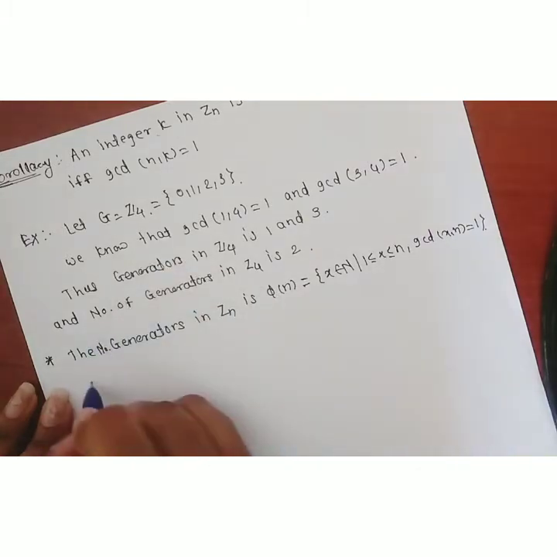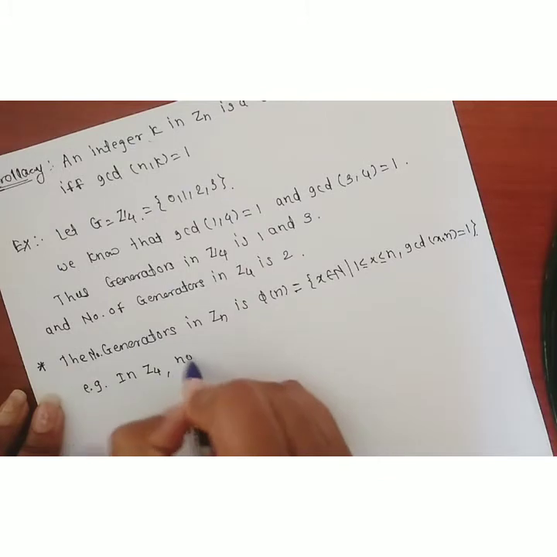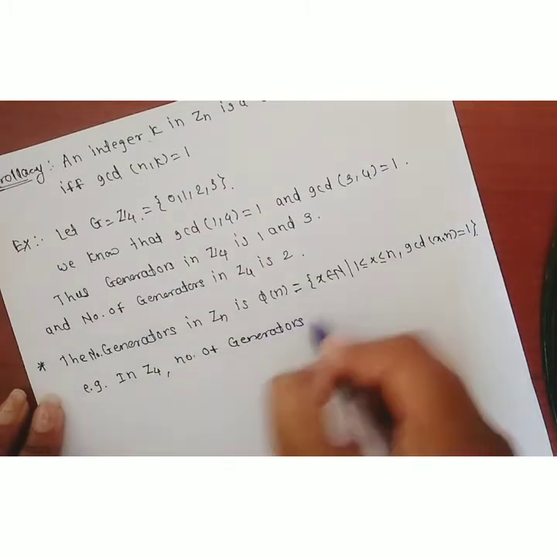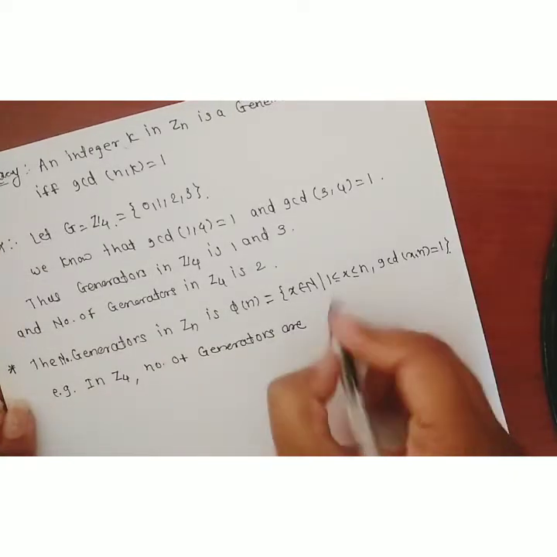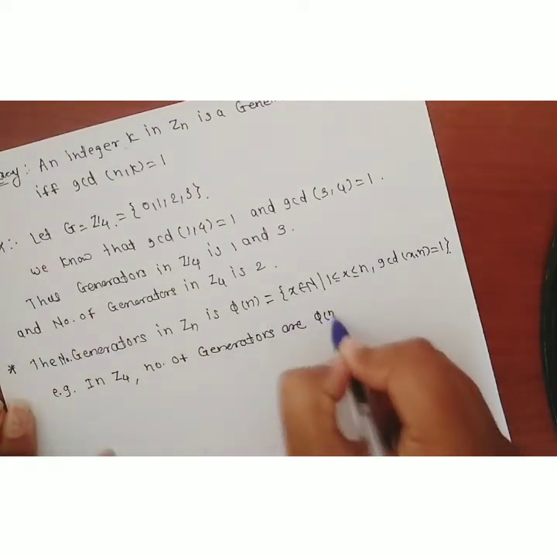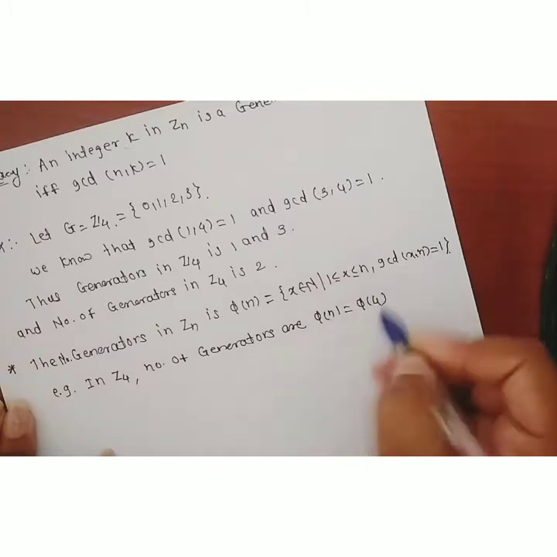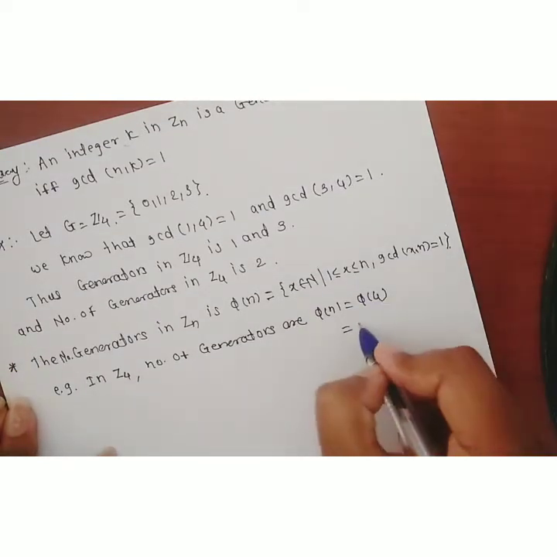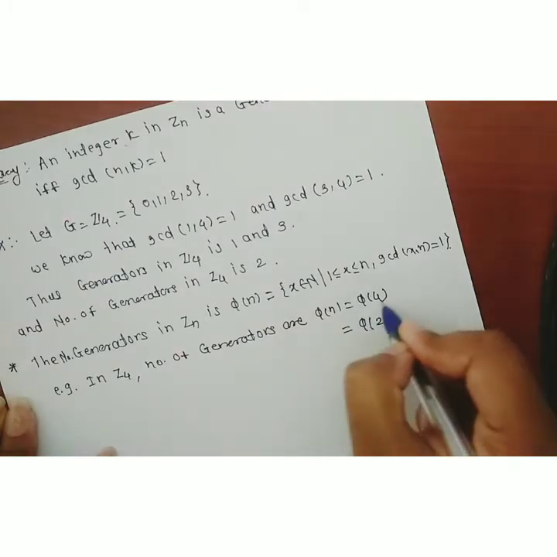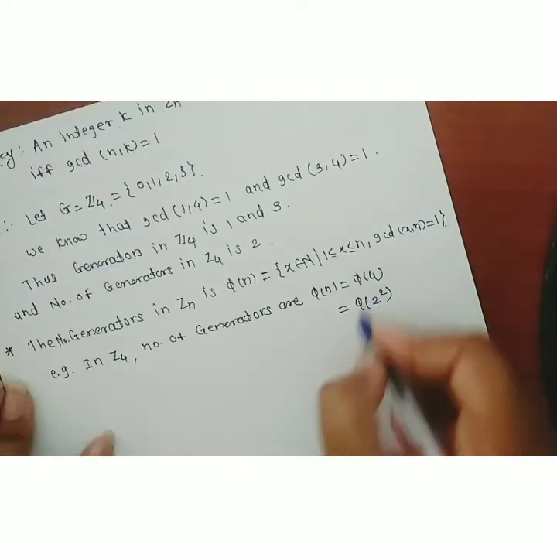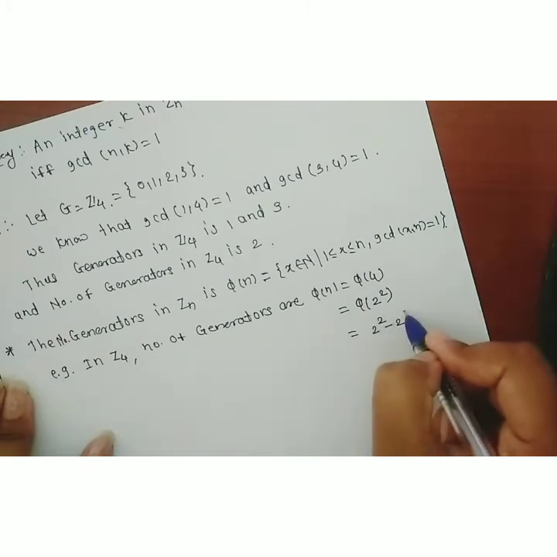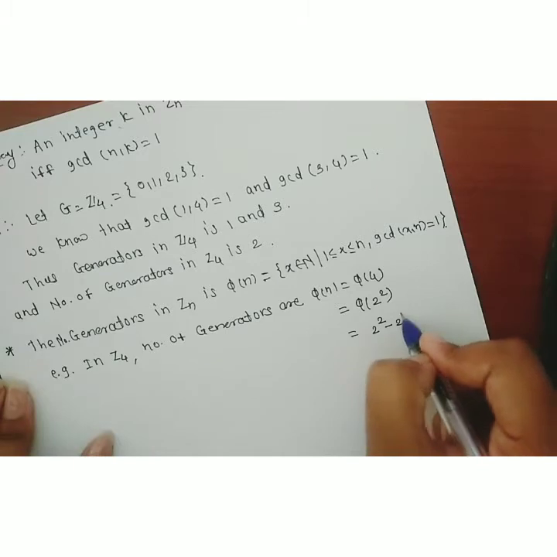For example, here in Z4, the number of generators is phi of n. Here n is equal to 4, so it is phi of 4. Phi of 4 can be written as phi of 2 squared, which is 2 squared minus 2 raised to 1.